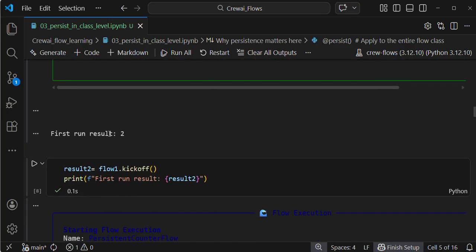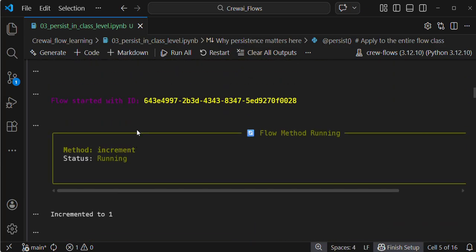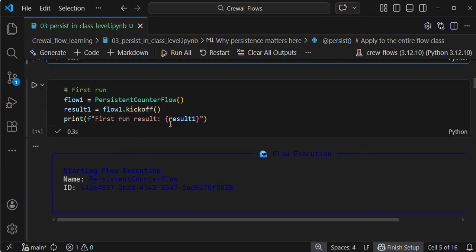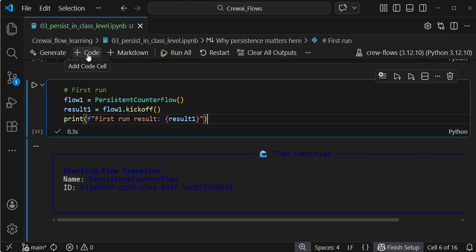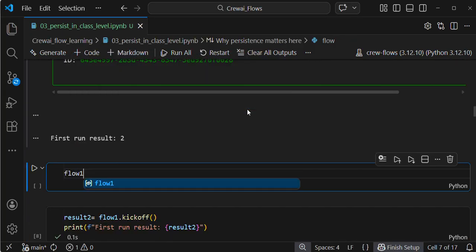My final result, first run result 2. If you want to access the state, this is my flow name. On top of the flow name, flow1.state. If you use this attribute, you can easily access the state.